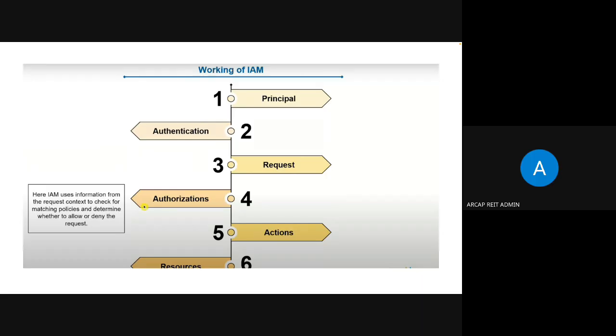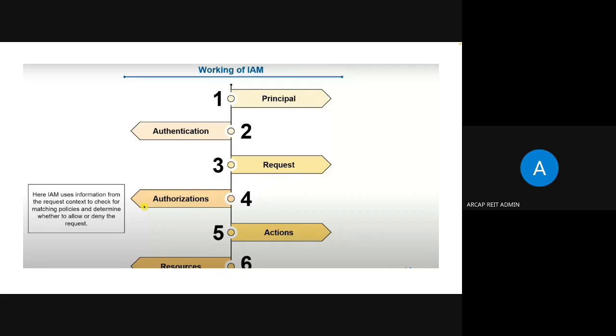Then authorization. Here, IAM uses the information from this authorization and checks whether that request can be handled for the particular user or not. It will check for matching policies and determine whether to allow or deny the request.